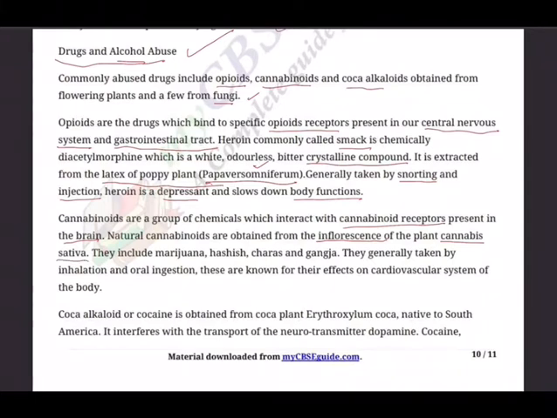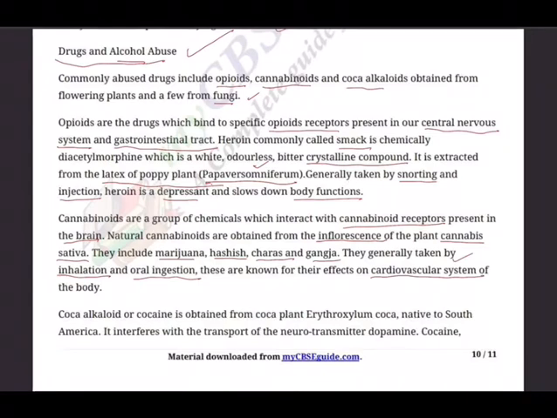They include marijuana, hashish, charas, and ganja. So these are, of course, very familiar names in the society. They are generally taken by inhalation and oral ingestion. These are known for their effects on the heart, the cardiovascular system of the body.